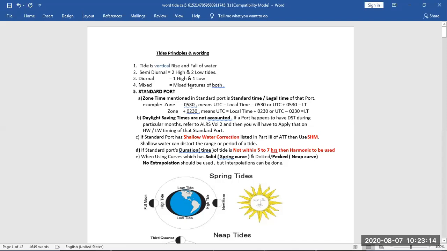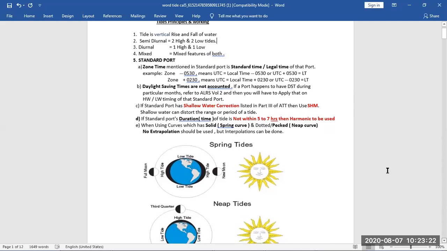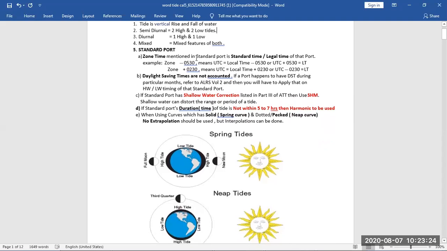So the zone time mentioned in the standard port is the standard or legal time of that port, which we sometimes call the local time. So zone time suppose is minus 0530 means UTC, that is local time minus 0530 or UTC plus 0530. So like India, we are 5.5 hours ahead of UTC.